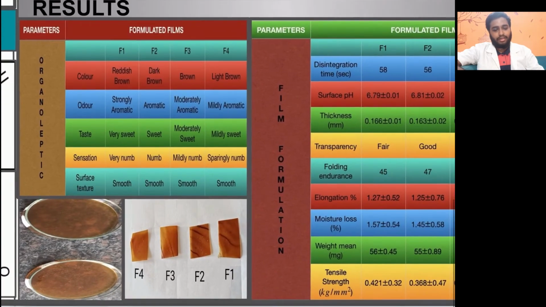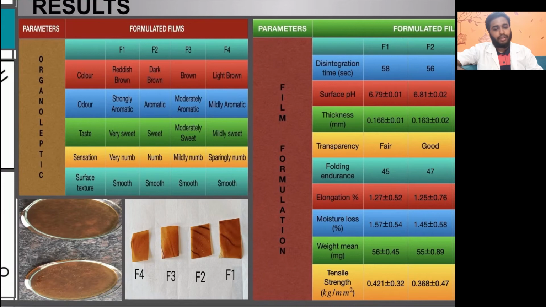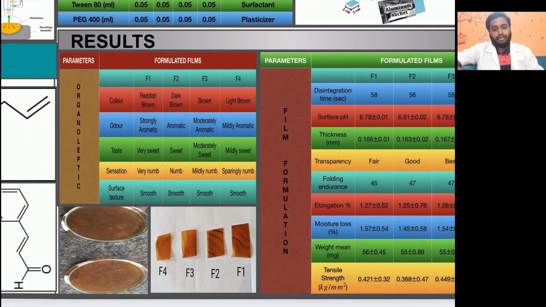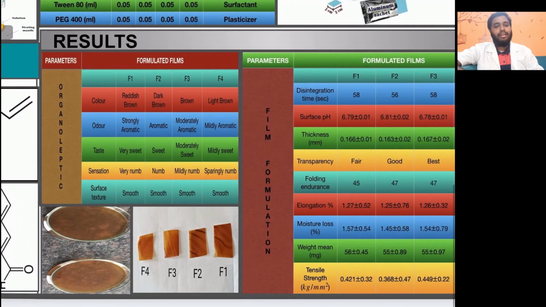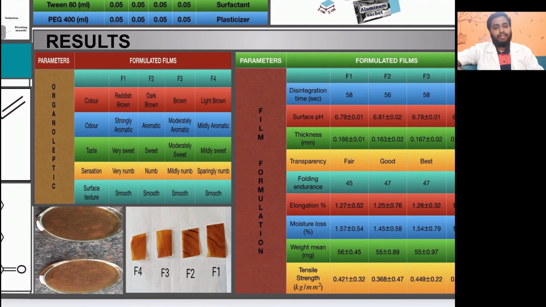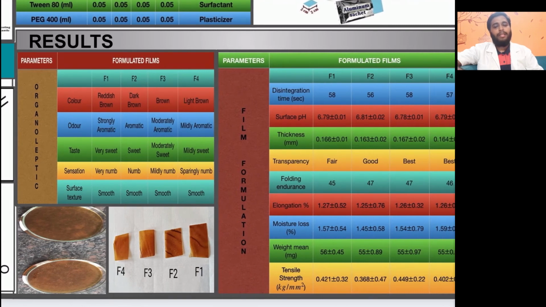Moving on to the results of the formulation. These are the formulations that I obtained. You can see F1, F2, F3 and F4, and those were the ones when I cast it for drying. I have done the analysis of organoleptic properties as well as the film properties. The results for the color, odor, taste, sensation and surface texture I have shown here. Among all of them, formulation 2 showed better organoleptic properties.